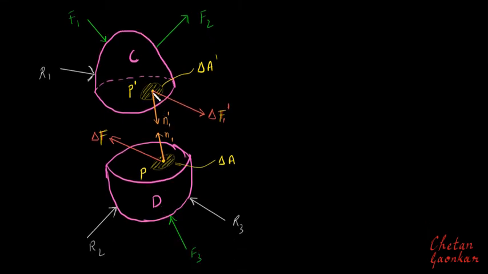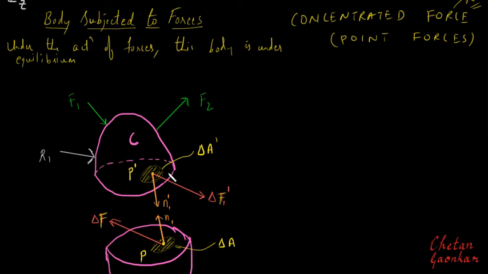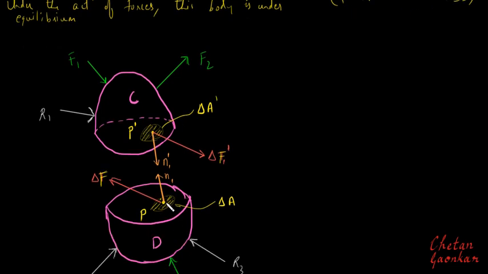Now let me again remind you, this point is the same. This P is what we have considered here, but I am calling this point P dash in this segment, in segment D. In this segment D, I will call this point P. But basically they are the same point. Similarly, we have considered one small area across this point, and I will call that delta A dash in part C, whereas here I will call it delta A.